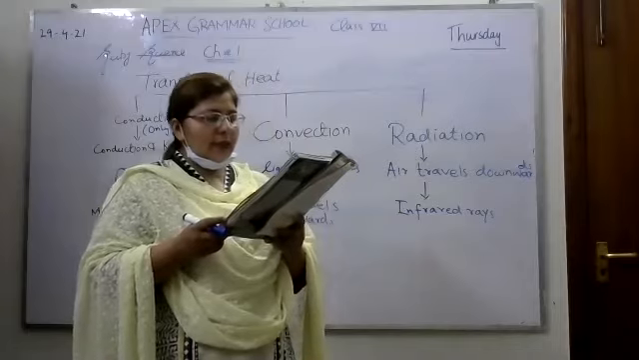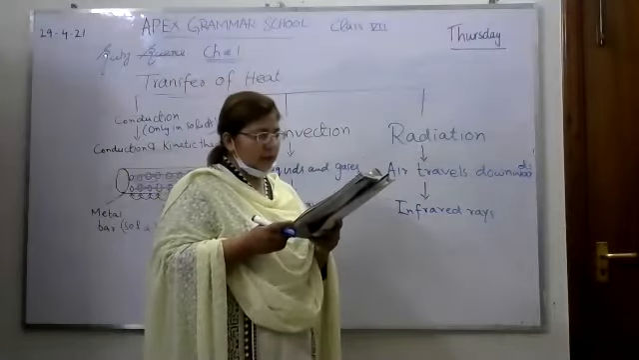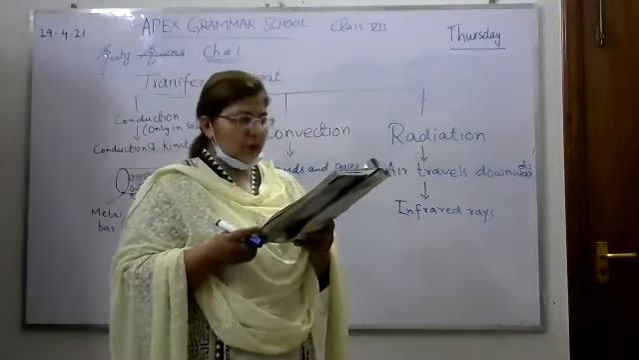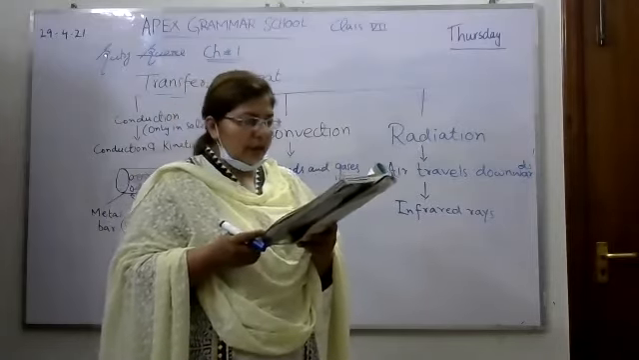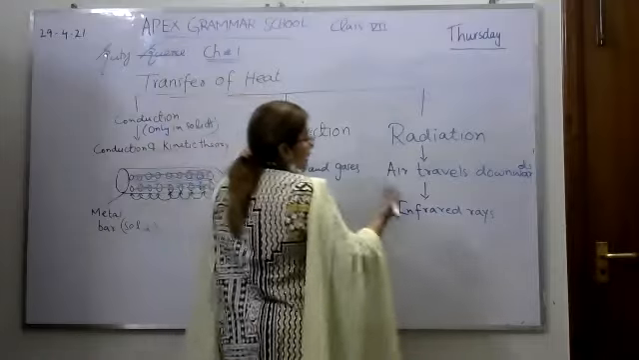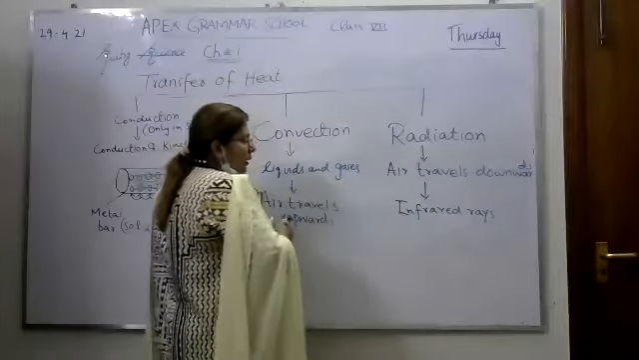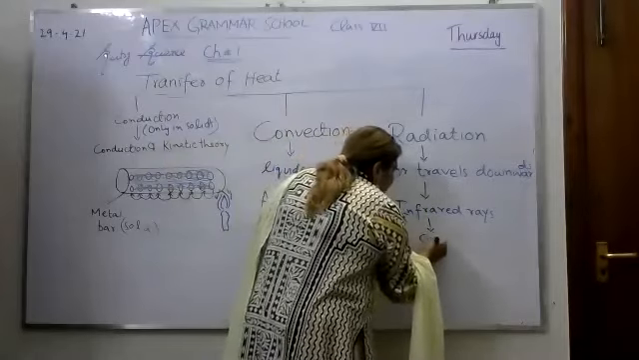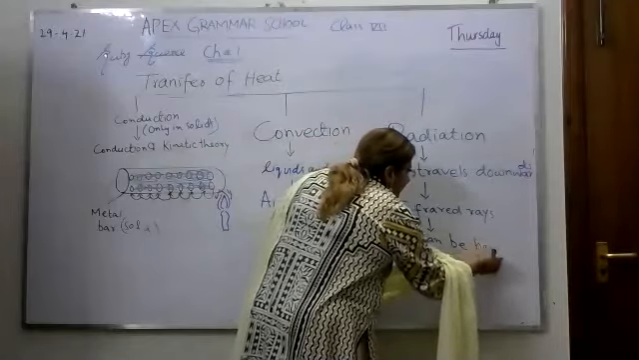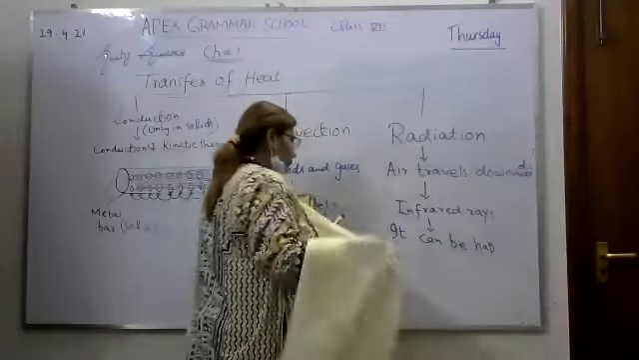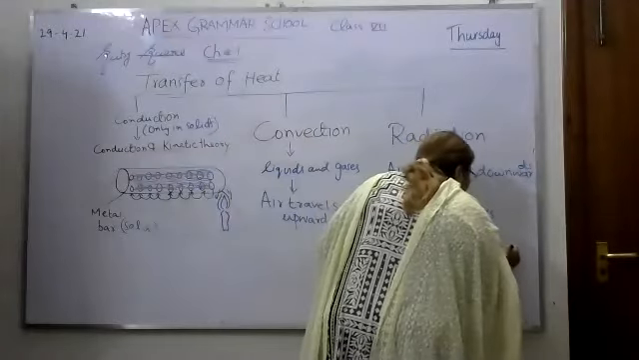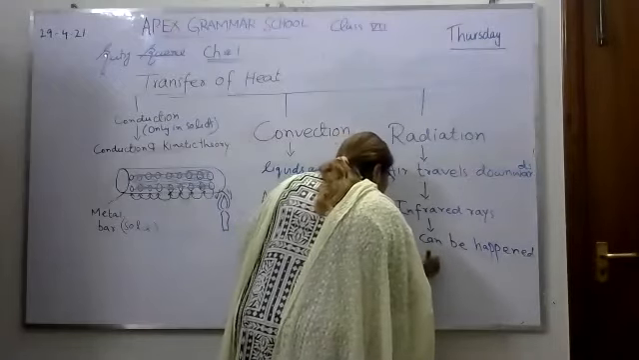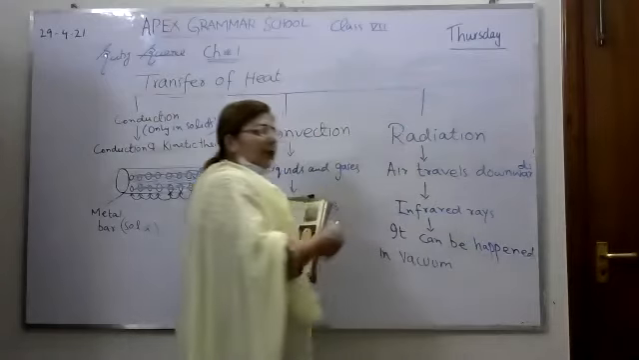The hotter an object is, the more infrared radiation it emits. So no particles are involved, unlike in the processes of conduction and convection. So radiation can even work through the vacuum of space because no medium is involved. So radiation can happen in vacuum.